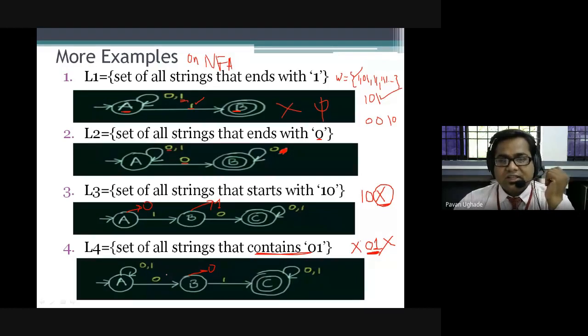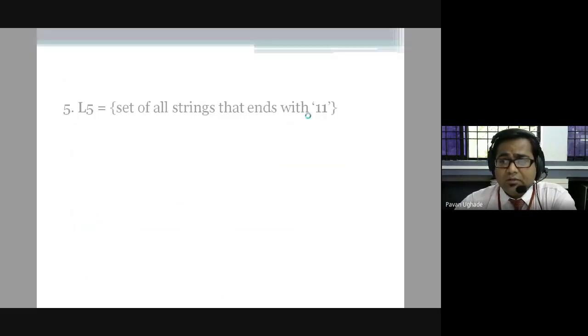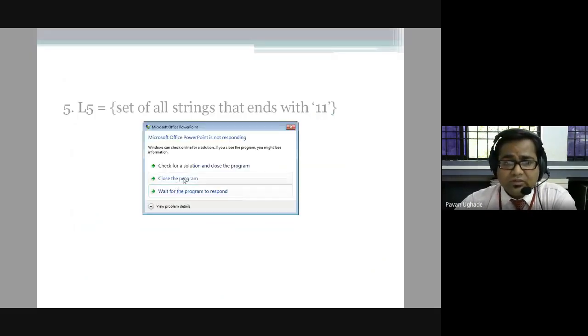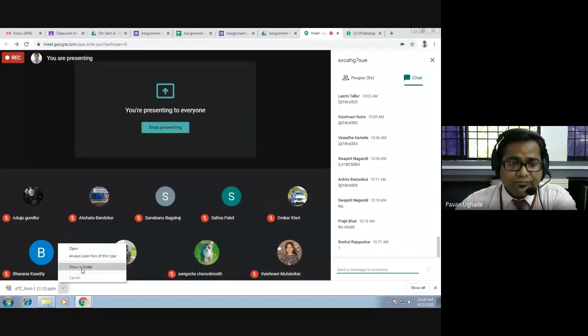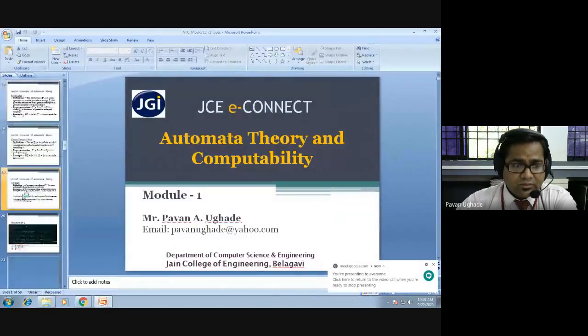Yes, students, and this is the last question, L5, where set of all strings that ends with 11. That ends with 11. There's some problem going on.